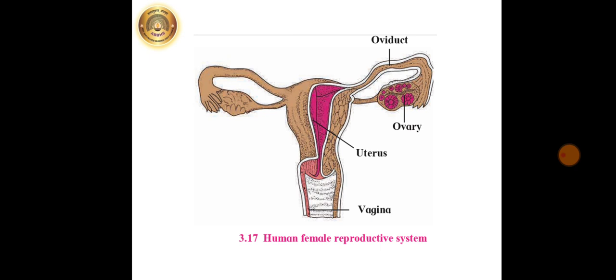Now, next we are going to see the human female reproductive system. Just refer to textbook page number 29, figure 3.17. All organs of the female reproductive system are in the abdominal cavity. It includes a pair of ovaries, a pair of oviducts, a single uterus and a vagina. Besides, a pair of bulbourethral glands is also present.